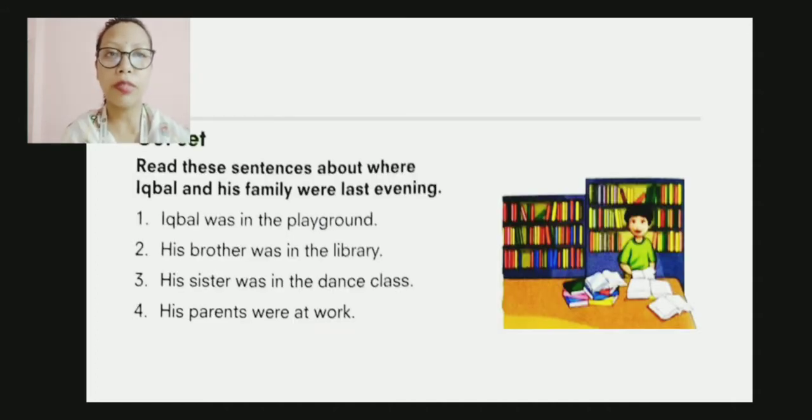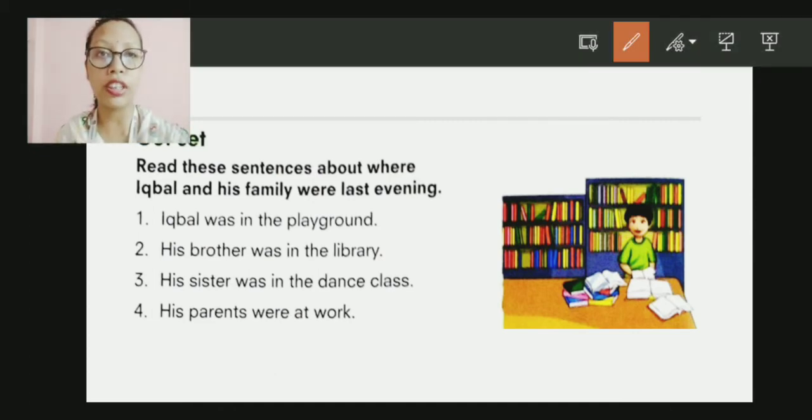Now let's come to the book part. The first one that we have in your book is this one. Read the sentences about where Iqbal and his family were last evening. Iqbal was in the playground, his brother was in the library, his sister was in the dance class, and his parents were at work. Now if you have noticed here, Iqbal was, his brother was, his sister was, and his parents were.